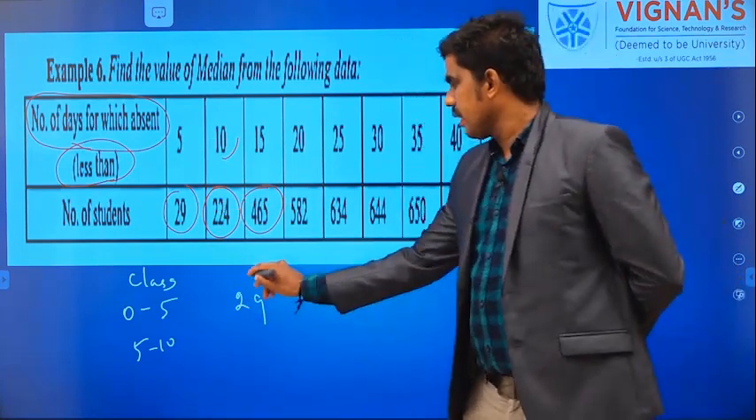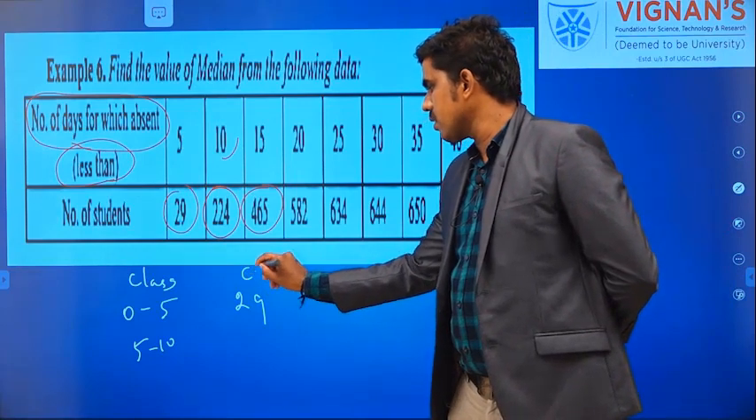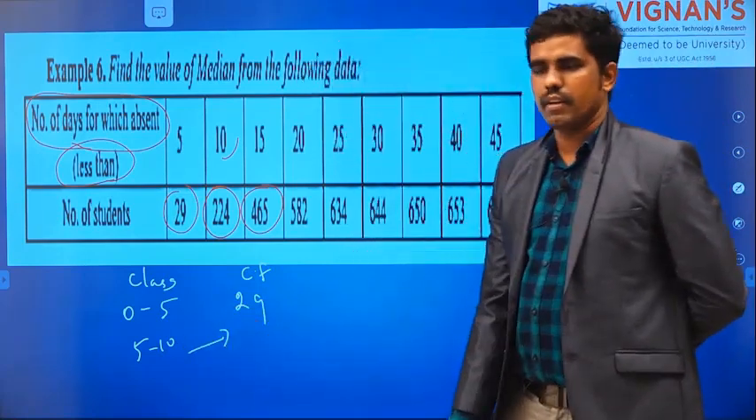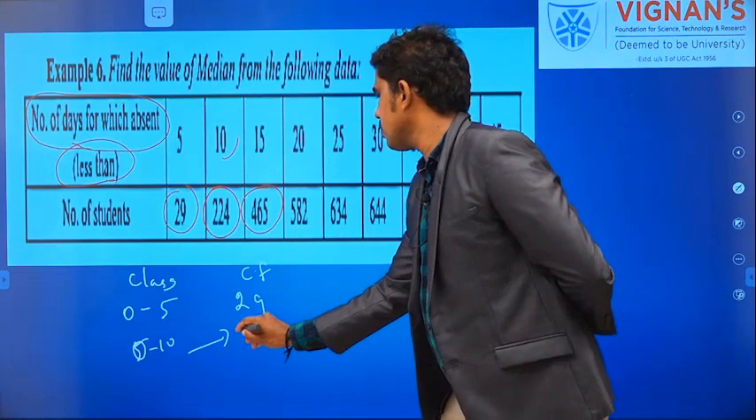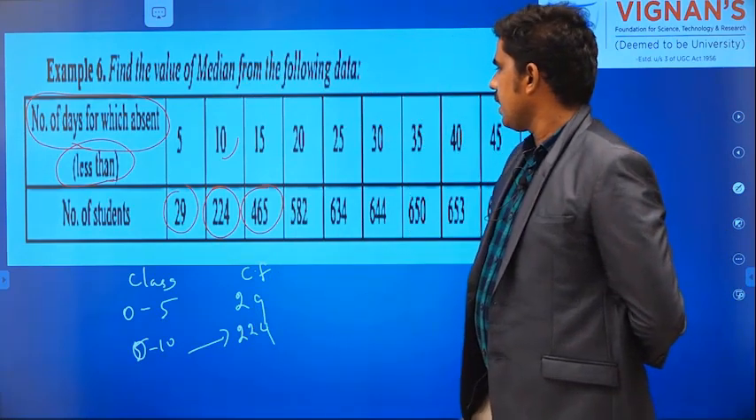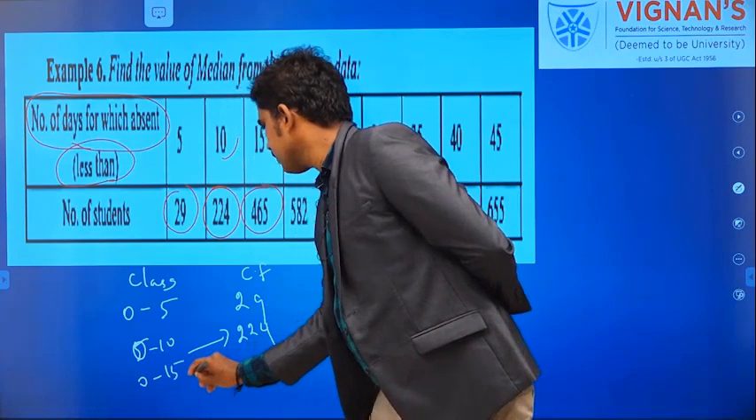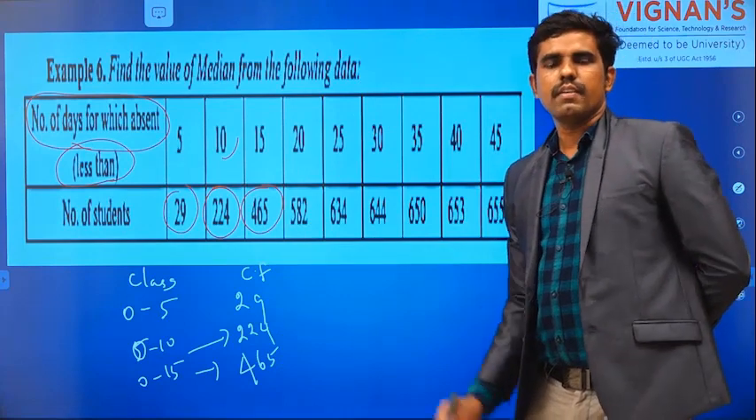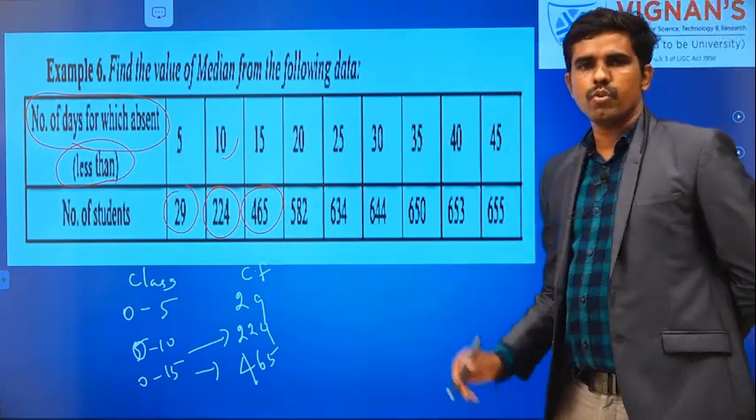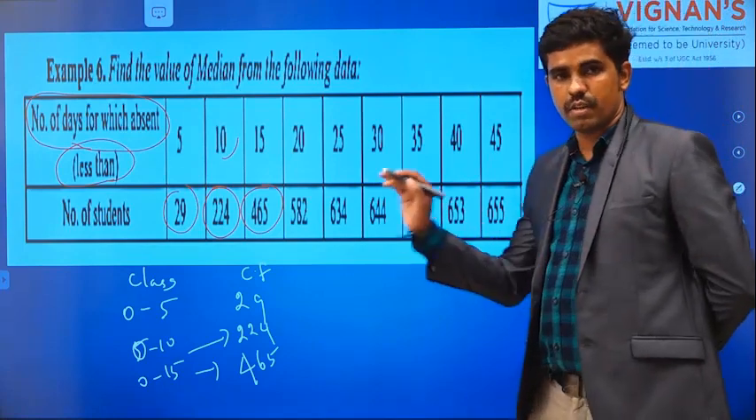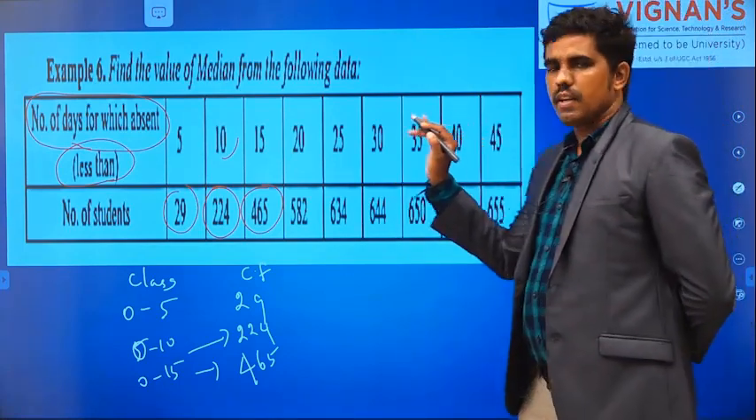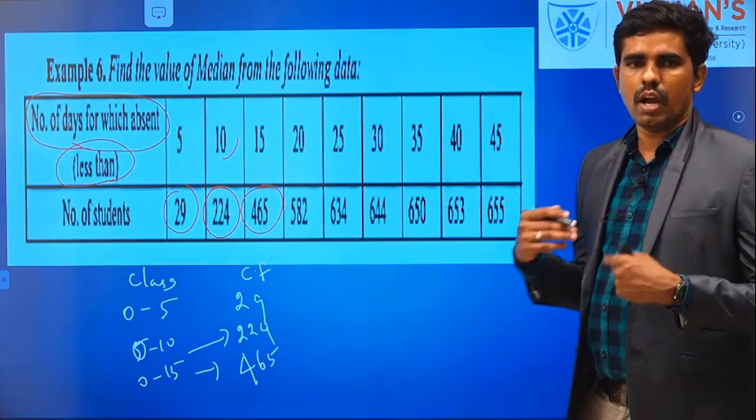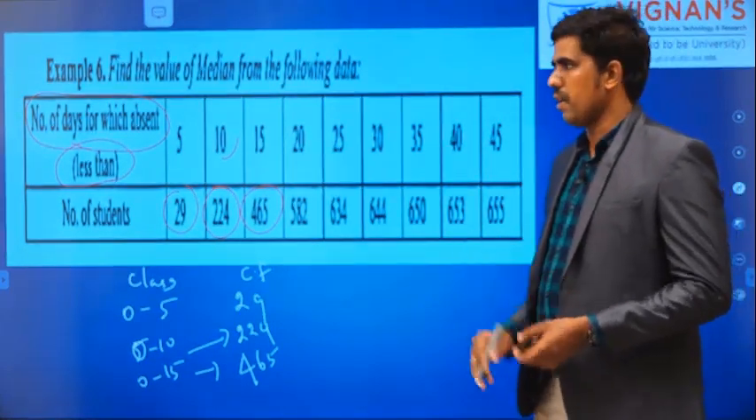So what is given? The given is not frequency, the given is cumulative frequency. We are adding all the values. You see, it is not the data for 5 to 10, it is the data for 0 to 10. What is 224? Then 0 to 15. What is the value? 465. So what is given to you? The given values are cumulative frequency. So you have to find the corresponding frequency. That is the first thing. Don't think it is given as normal frequency data. It is given as class interval data indirectly. You have to write the correct format. That is more important, right?